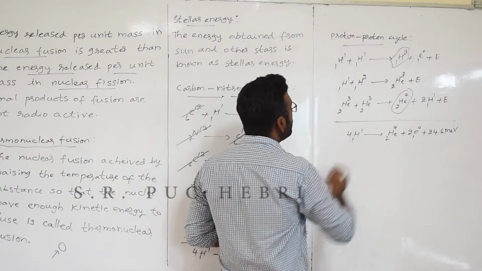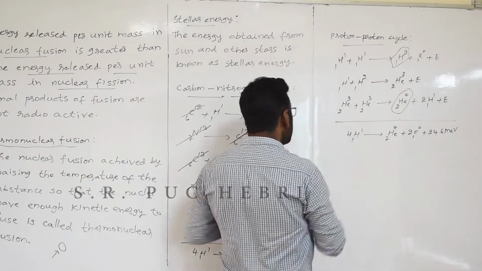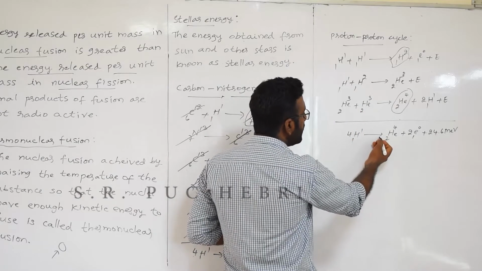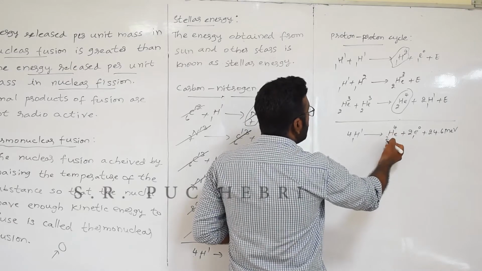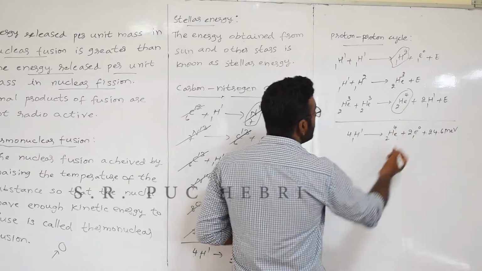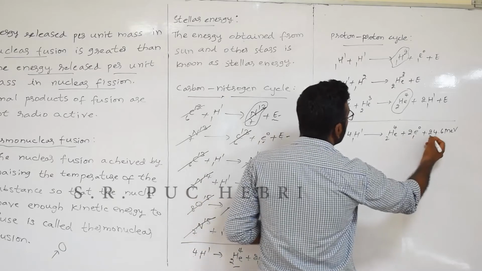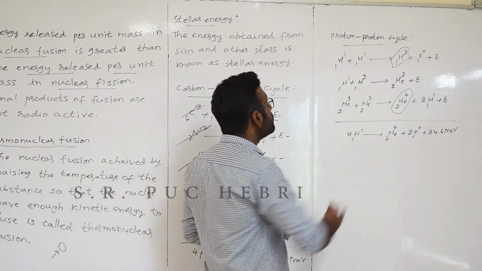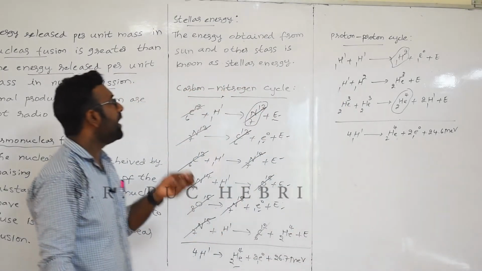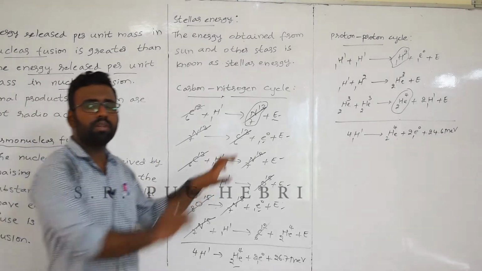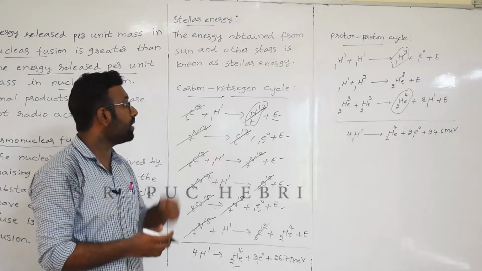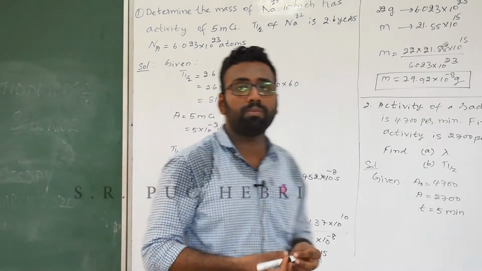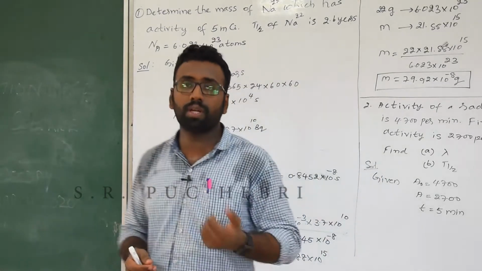So in this process we can get here the same equation what we are going to get after cancelling everything, that is 4 hydrogen will give you He2 like helium nucleus, then 2 positron plus 24.6 mega electron volt of energy, okay. So these are the two processes, and it may not be asked for your examination. You can just keep it in your mind, and you can try to solve the equations. Okay, now we will see some numerical problems related to this chapter nuclei.